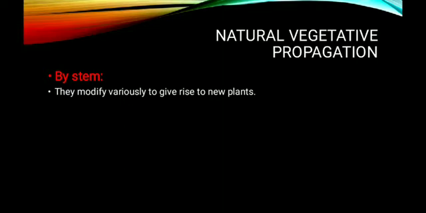Normally any vegetative part of the plant body, if it wants to perform some additional function, has to undergo certain modification. Normally the stem is responsible for providing mechanical support, and it provides a site for the production of branches, leaves, arrangement of flowers, fruits, etc. If it wants to perform some additional function such as storage of food, mechanical support or reproduction, that is vegetative propagation, it has to undergo certain modification. So they modify variously to give rise to new plants. And again there are different types of modified stem. The first one is underground stem as vegetative propagule.